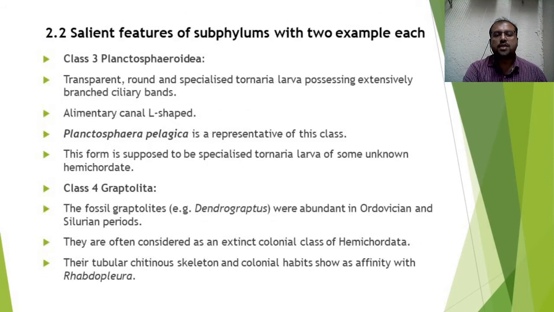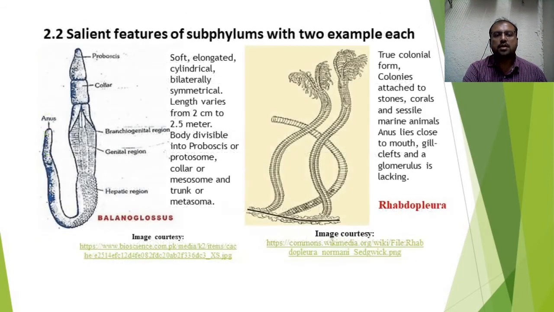Then we will see the representative examples. Here are two representative examples of the subphylum Hemichordata. Number one is Balanoglossus and the second one is Rhabdopleura.